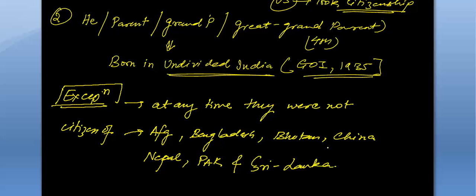If they were at any time citizens of these countries, you won't get the PIO card.